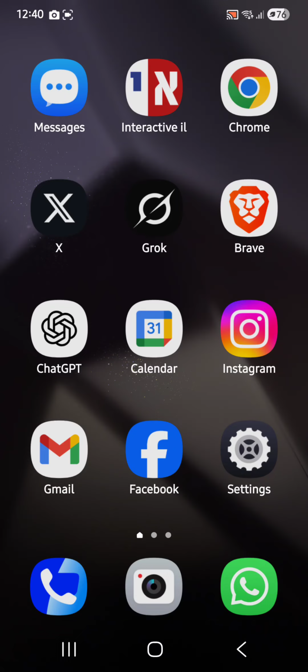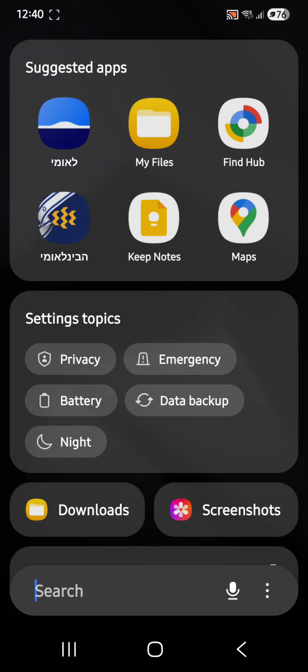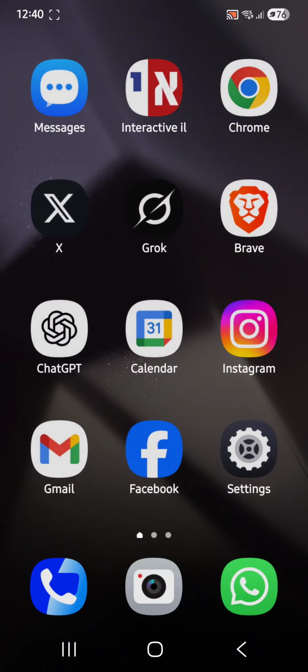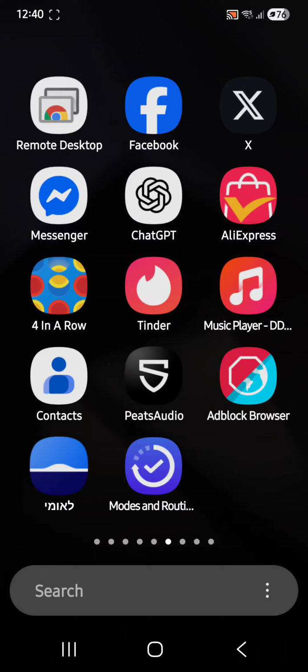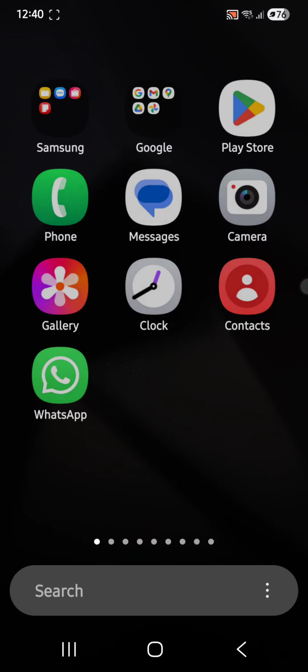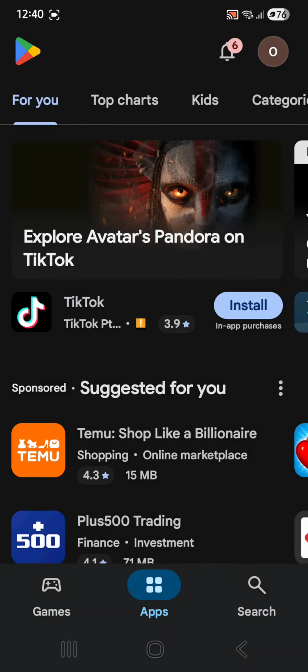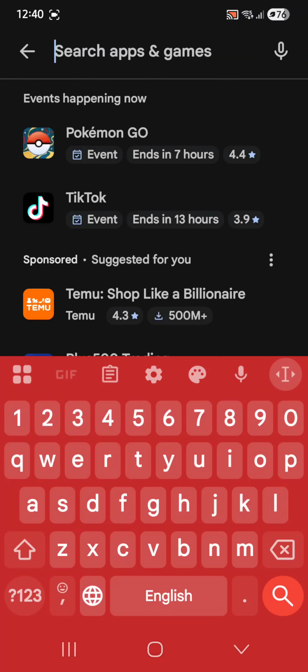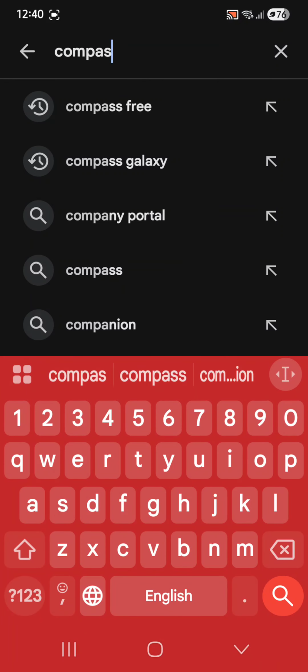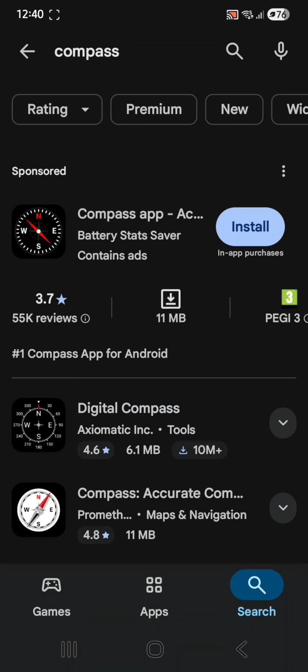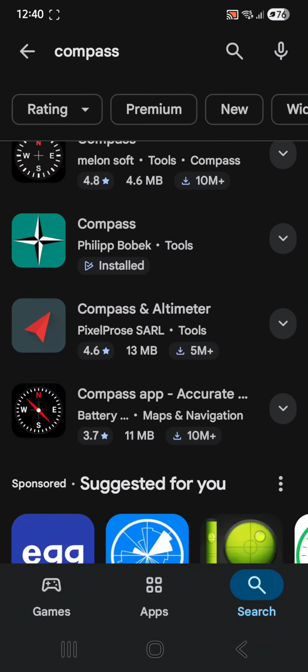Here's a bonus. How to sort out the compass showing the wrong direction. First off, go to the shop and look up compass. I've picked this one.